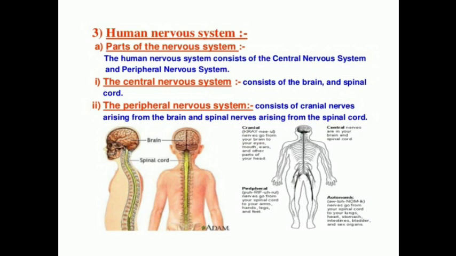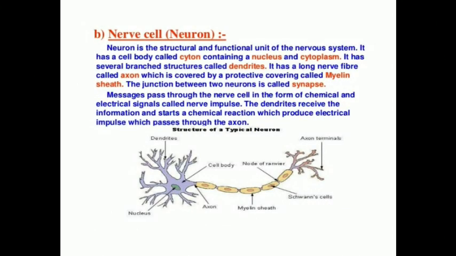Under the peripheral nervous system, again, it is of two. One is the cranial nerve. The nerves which arise from the brain are called cranial nerves. From here the nerves arise from the brain and reach the eyes, ears, nose, which are present on the head side. That is a cranial nerve. And number two is the spinal nerve. Spinal nerve means the nerves which arise from the spinal cord. So under the peripheral nervous system, it is of two: one is the cranial nerve, another one is the spinal nerve.